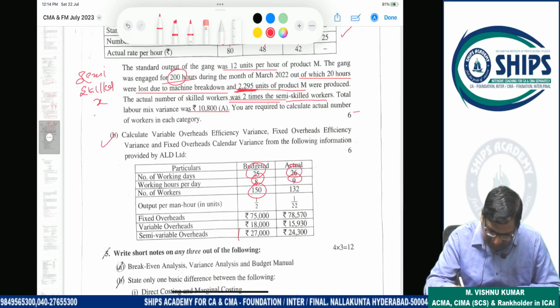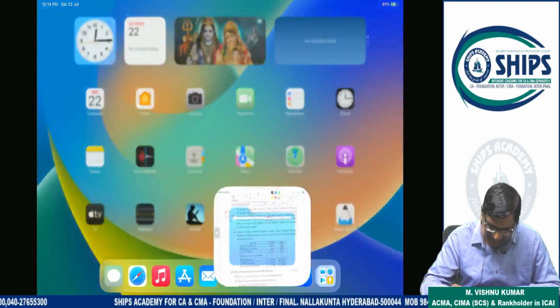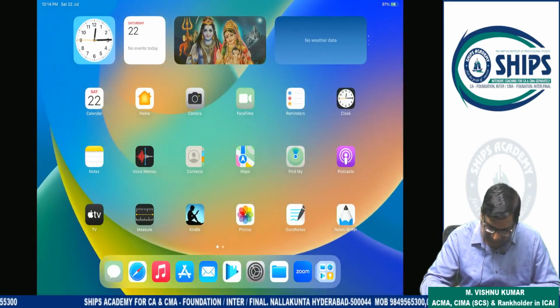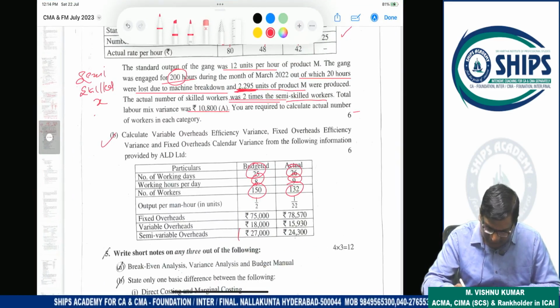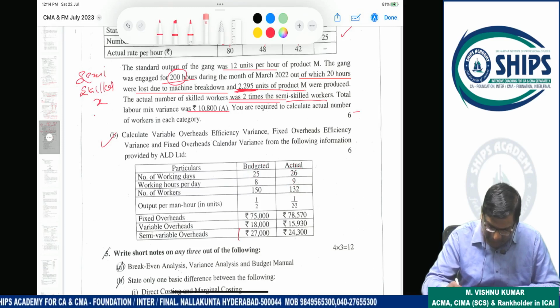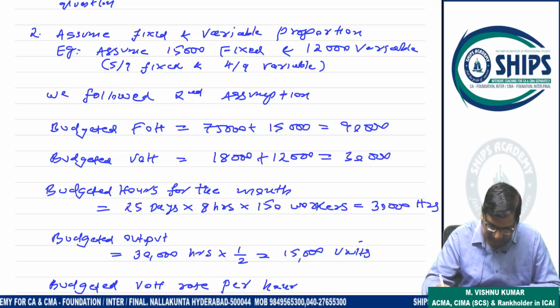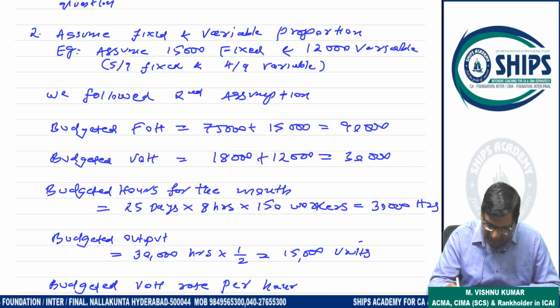Actual will be 26, 9, 132. So 25, 8, 150 budgeted, 26, 9, 132 actual. So budgeted hours will be 25 days into 8 hours into 150, 30,000.